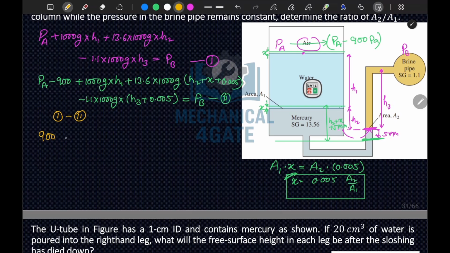And of course minus, so minus 13600 times g into x plus 0.005. Now this term minus this term, so here this term will be left out and this will be positive, plus 1100 g times 0.005 is equal to, so PB minus PB is 0.